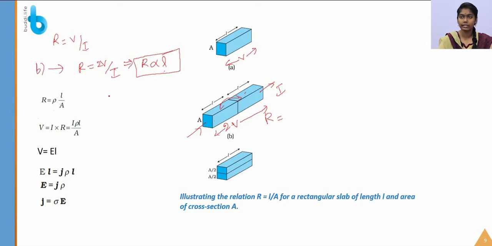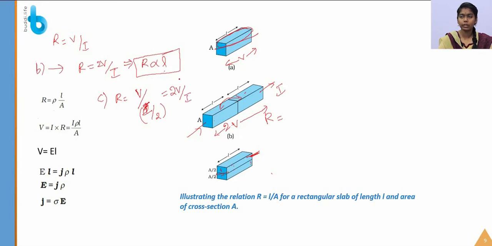And the next case C. When we reduce the area by 2, in that the current is reduced by 2. So when I am considering only one area, not two areas, when the area is reduced by half, what happens when the current flows in the first half of the slab? It becomes V by I by 2.